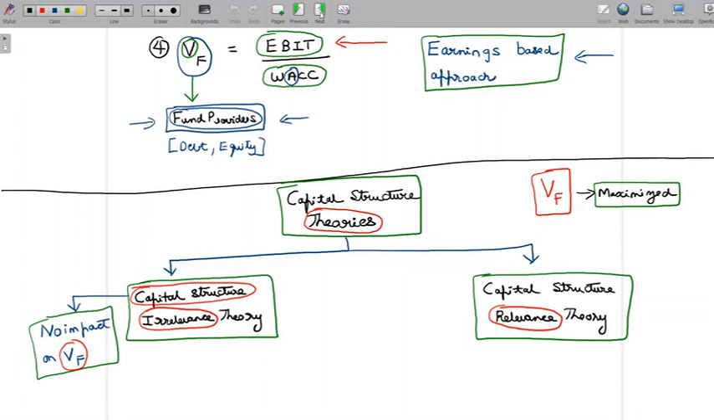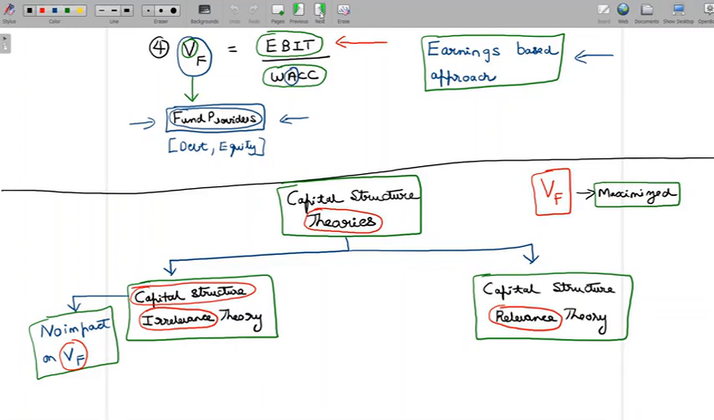Now, what do the other theories tell us? The relevance theories tell us exactly the opposite. They tell us that capital structure will have an impact on the value of the firm. You cannot say that any capital structure is as good as any other capital structure. 80% debt, 20% equity would give you a value for the firm which is expected to be completely different from a 60% debt and 40% equity. That's what relevance theory would mean.